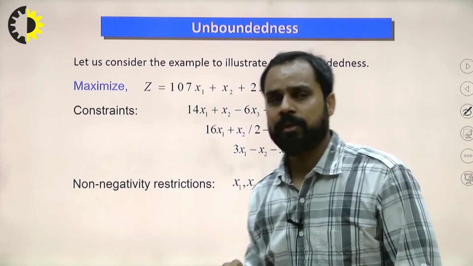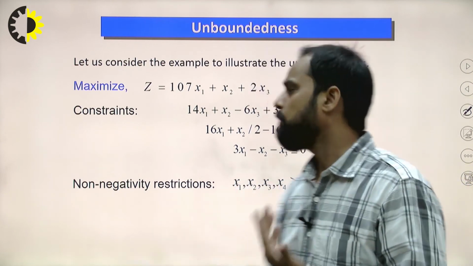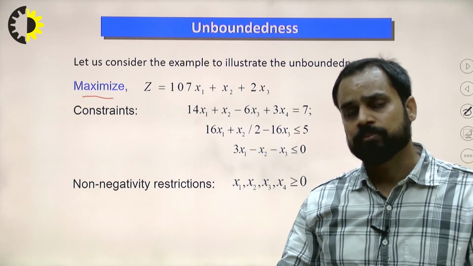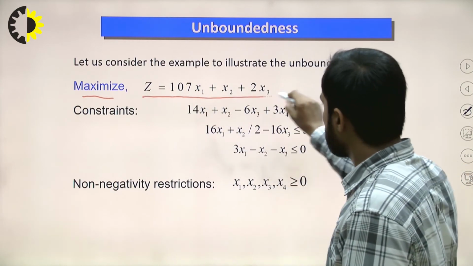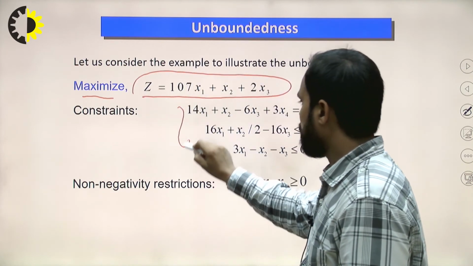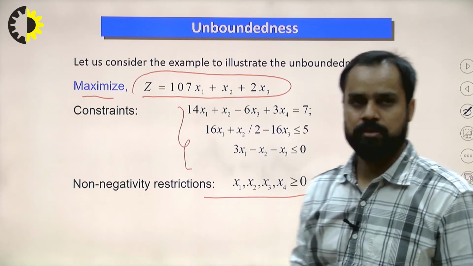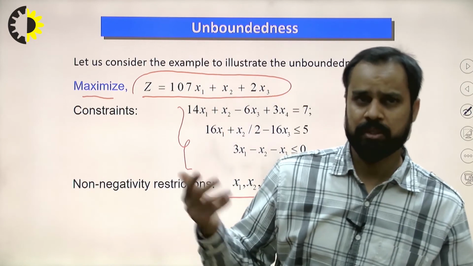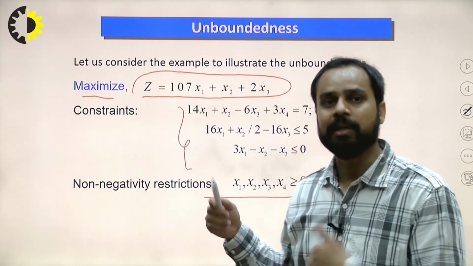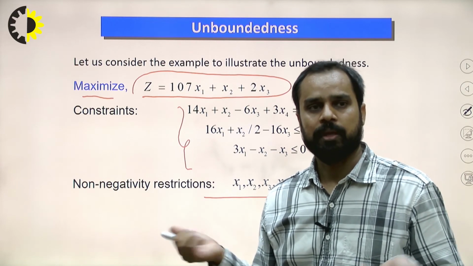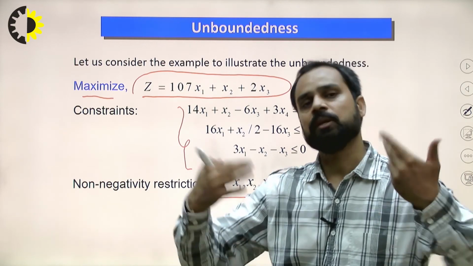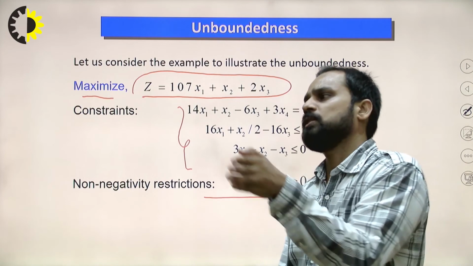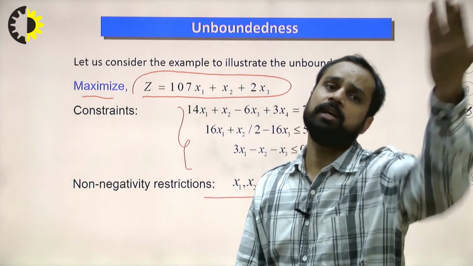Now the second condition is unboundedness. Again I am demonstrating how we can identify unboundedness in the case of the simplex algorithm. This is a maximization problem. These are the constraints, and this is the non-negativity restriction. The first step in the simplex algorithm is to convert the inequalities into equations by adding slack or surplus variables, and then find the initial basic feasible solution. After getting it, we can convert into tabular form, then proceed iteration by iteration, getting progressively better values to find the optimum value.